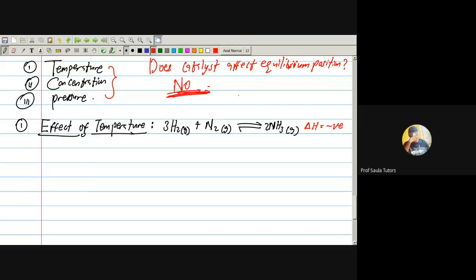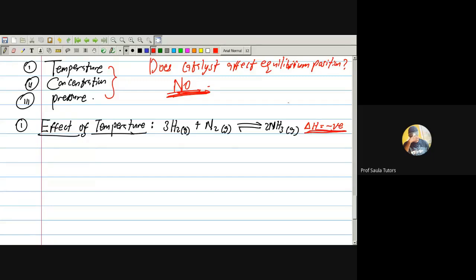Now pay attention to something. Don't forget, an exothermic reaction always releases heat. Since this reaction is exothermic, it releases heat. You know that when something releases heat, if you touch it, it will be hot, right?